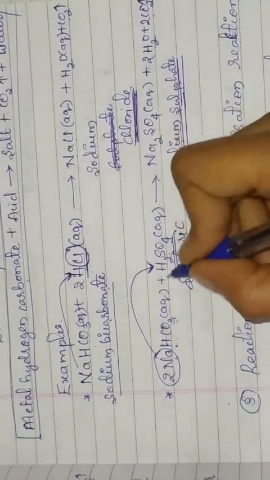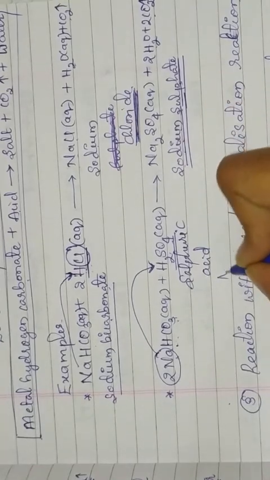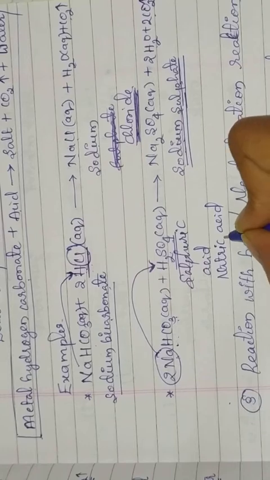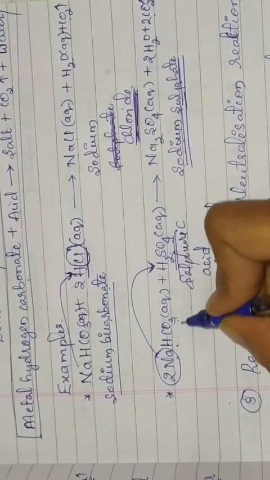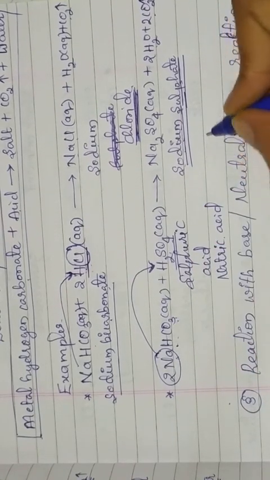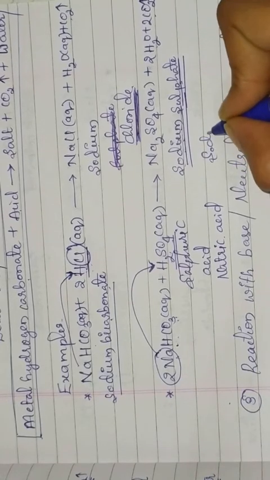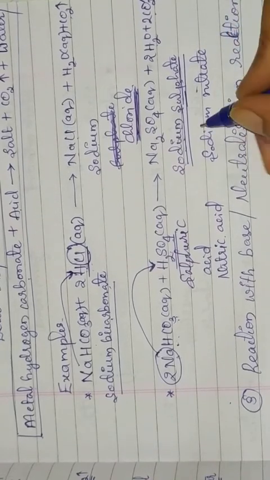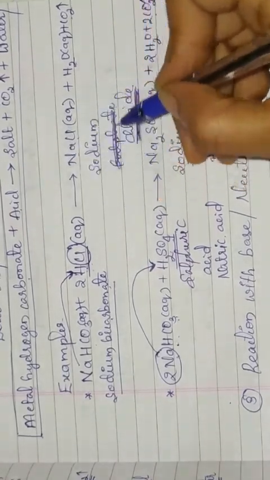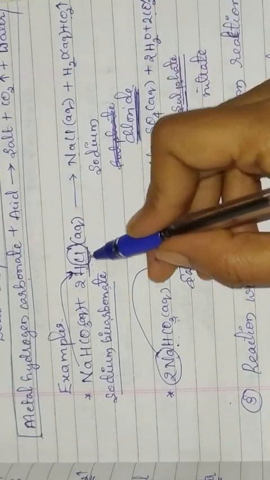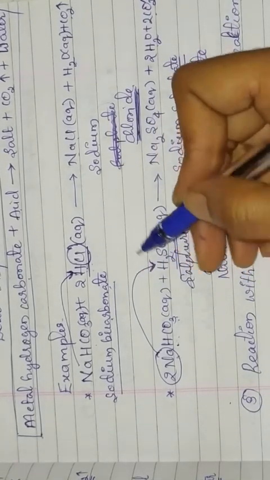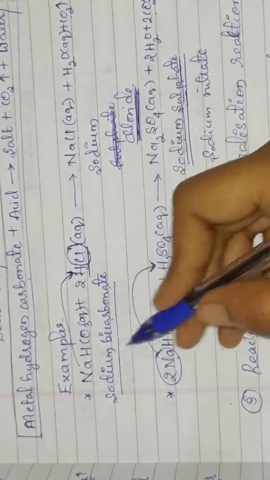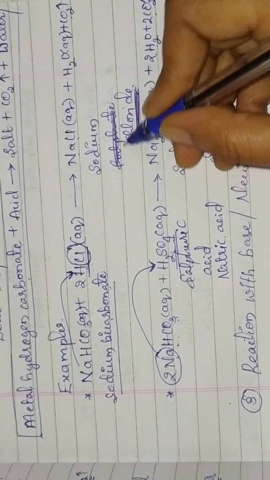If instead of sulfuric acid, nitric acid is involved in the reaction with metal hydrogen carbonate, then sodium nitrate is formed. Like this, the salt formed depends on the type of acid used. When different acids react with metal hydrogen carbonates, different salts are formed.